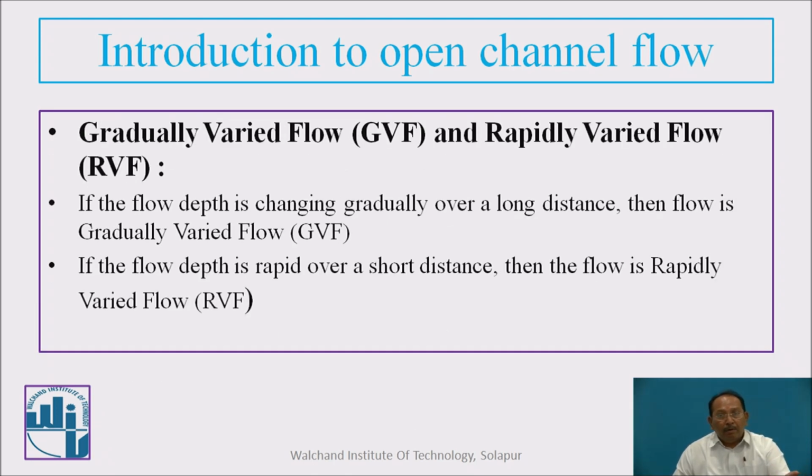Then the important concept comes, that is gradually varied flow and rapidly varied flow. Gradually varied flow itself says that there is a gradual change in the flow pattern, and in rapidly varied flow there is an abrupt change. The best example for rapidly varied flow is a hydraulic jump.